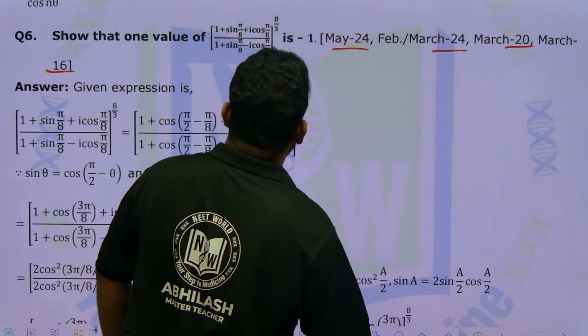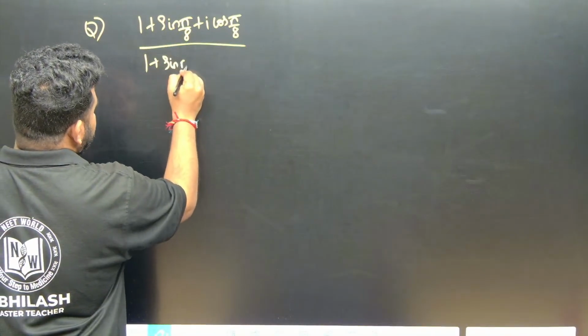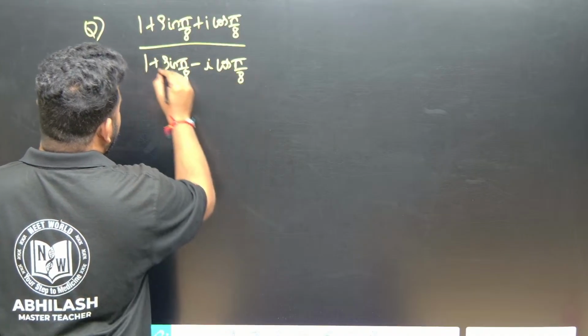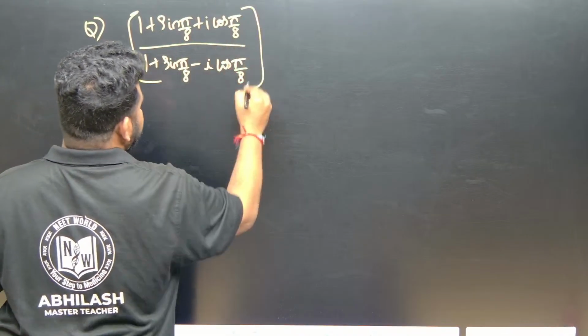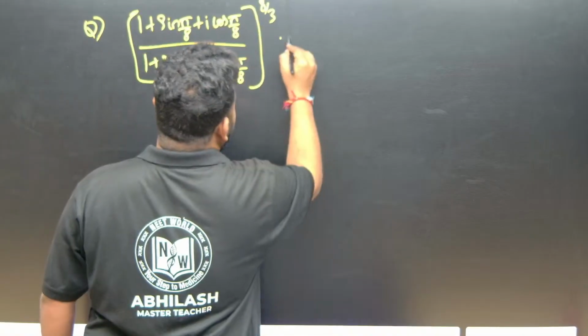The question is given as 1 plus sin pi by 8 plus I cos pi by 8, divided by 1 plus sin pi by 8 minus I cos pi by 8, this to the power of 8 by 3, is equal to minus 1.